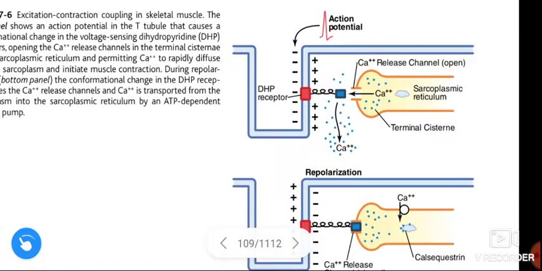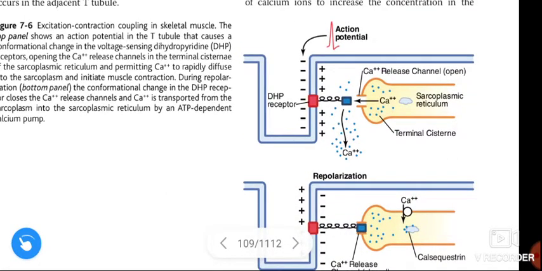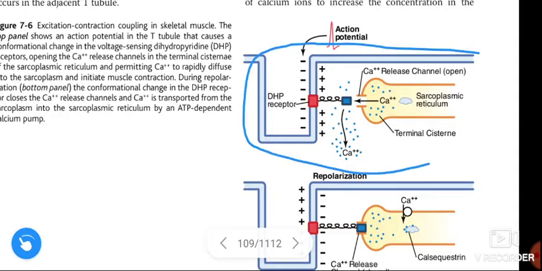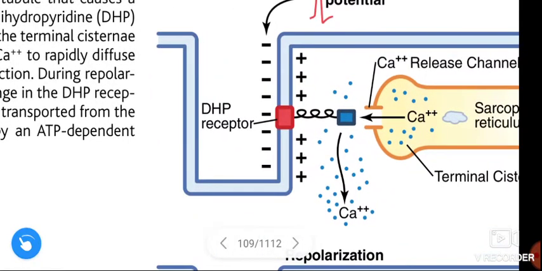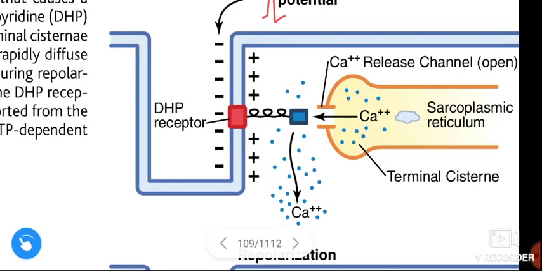See here, the top panel shows an action potential in the T tubule that causes a conformational change in the dihydropyridine receptor.